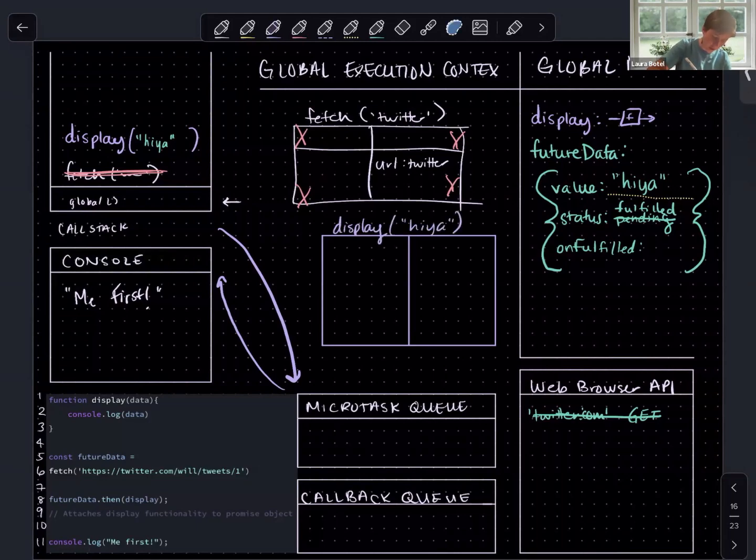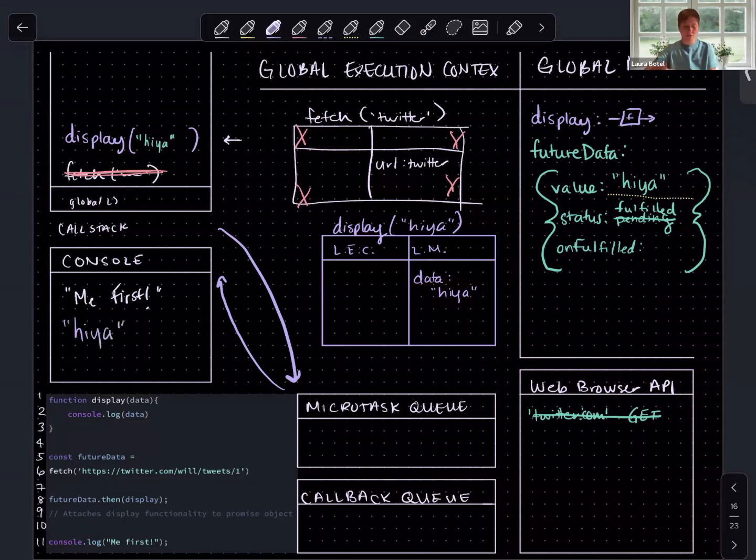Let's make sure our thread of execution weaves its way into this execution context. And let's pair our parameters and our arguments in this local memory. So our parameter is data, and our argument is the value Haya, the string Haya. Okay, so when we go into this function definition, what does this do? We are going to console log whatever data is. What is data? In this context, data is Haya. So we will console log the string Haya.